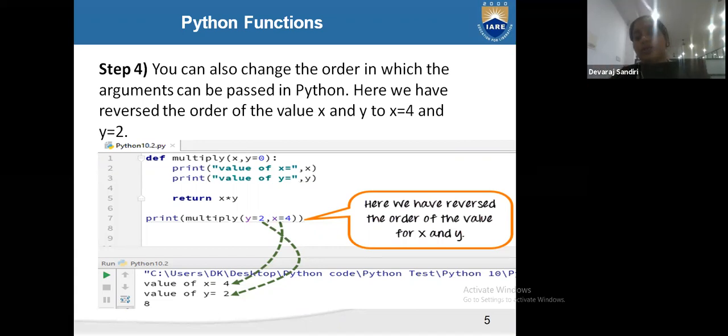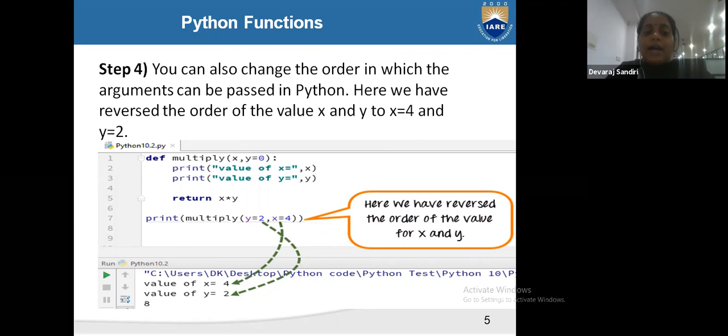x is equal to 4. The x value you can change and the y value also you can change. See here we can reverse the order of the values x and y. When we are defining our user defined function, def multiply of x and y is equal to 0. See here y is equal to 0. The default value we have already given.